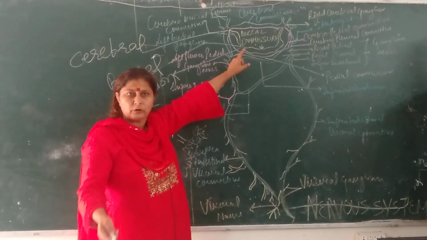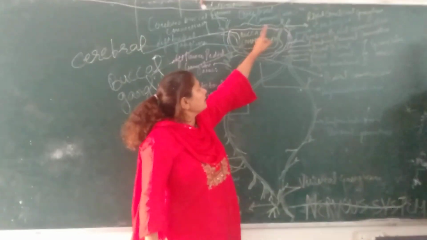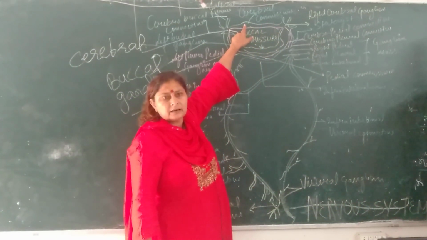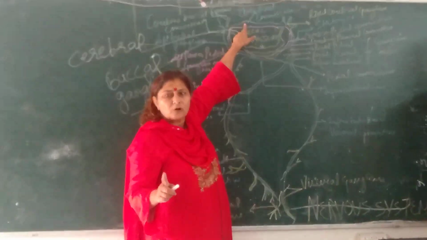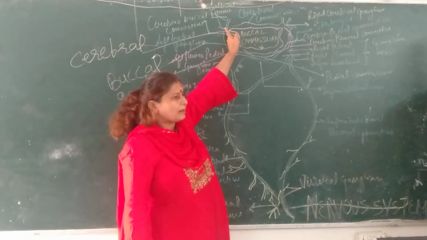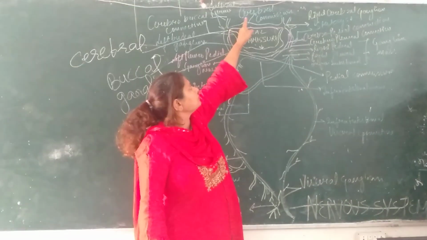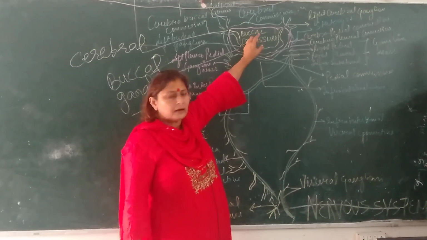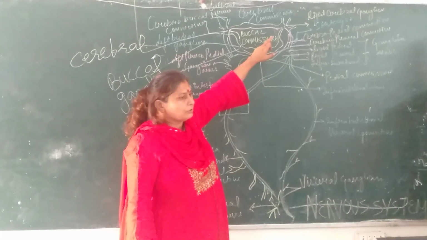As I told you, these cerebral ganglions are connected with each other by a commissure. Because the cerebral ganglions are attached, it is called the cerebral commissure.